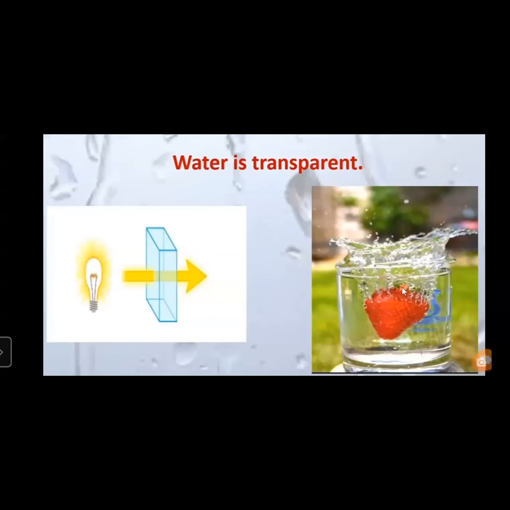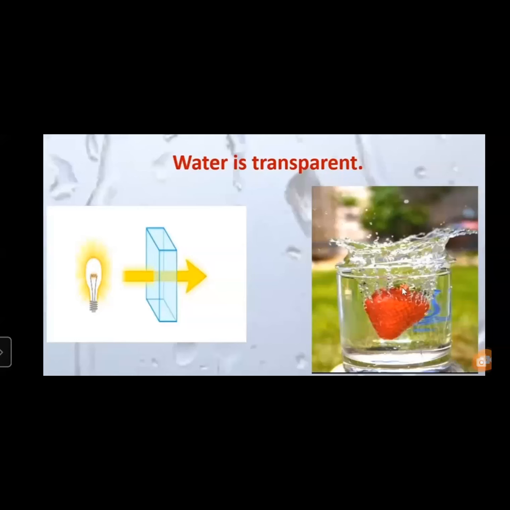Here you can see a glass full of water, right? And a strawberry is dropped. You can see what is dropped in the water? Strawberry, right? You can see which color is strawberry? Red. Now we saw your glass is transparent and the water is also transparent. You can see through the glass or not. And what is there in the glass you can see. Yes, we are able to see the strawberry inside the glass of water, isn't it?